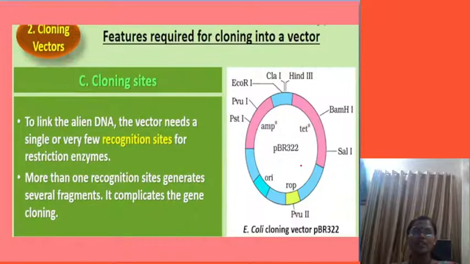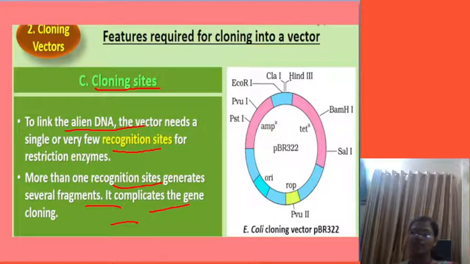Okay. Now next we are moving on to see the cloning sites. So what are these cloning sites? The foreign organism's DNA can be joined, even in the region related to the ORI also. More than one recognition site generates several fragments, so it complicates the gene cloning.